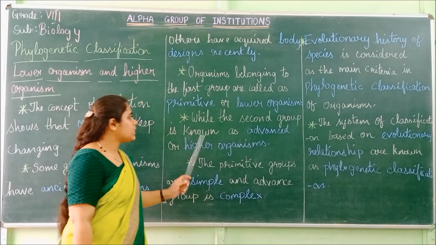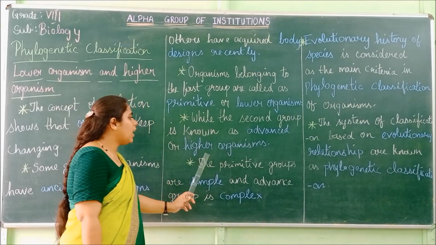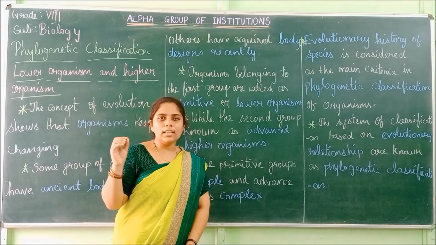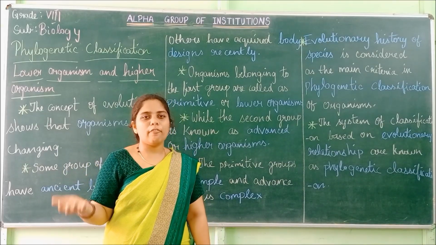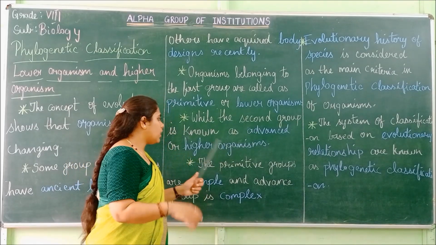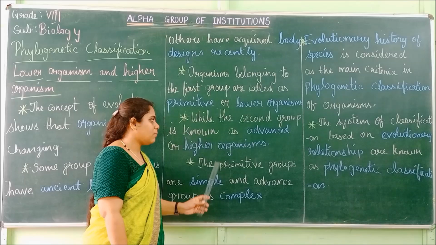And the second group is known as advanced or higher organisms. The second group means the body design was recently evolved. They have been recently formed. So they are called advanced or higher organisms.